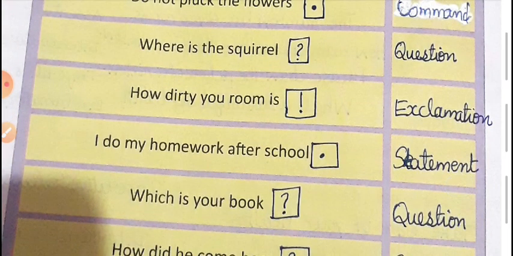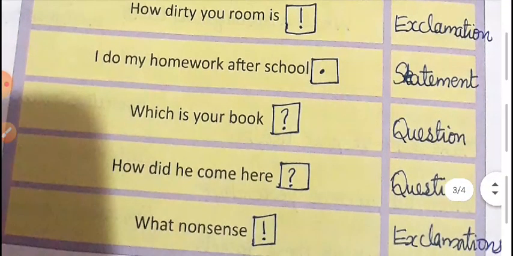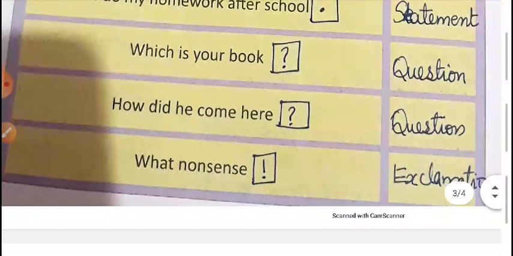Third one, "How dirty your room is!" This is an exclamatory sentence, so you put an exclamation mark and write exclamation here. "I do my homework after school." It's a statement, so put a full stop and write in the box statement. "Which is your book?"